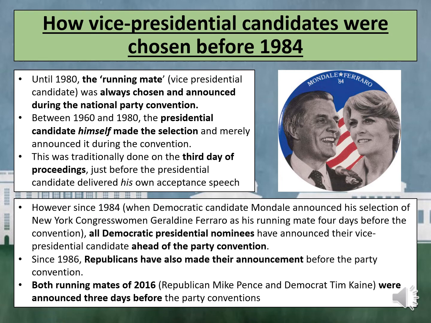However, since 1984, when Democratic candidate Mondale announced his selection of New York Congresswoman Geraldine Ferraro as his running mate 4 days before the convention, all Democratic presidential nominees have announced their vice presidential candidate ahead of the party convention. Since 1986, Republicans have also made their announcement before the party convention. Both running mates of 2016, Republican Mike Pence and Democrat Tim Kaine, were announced 3 days before the party convention.